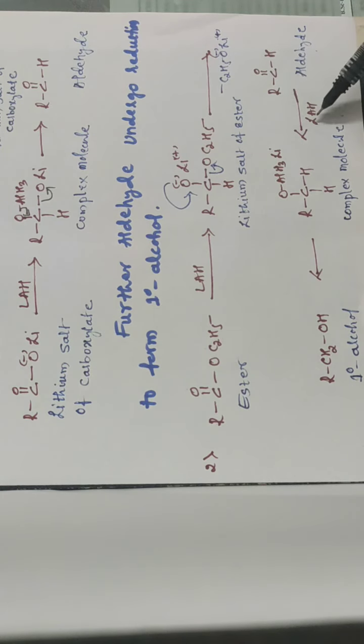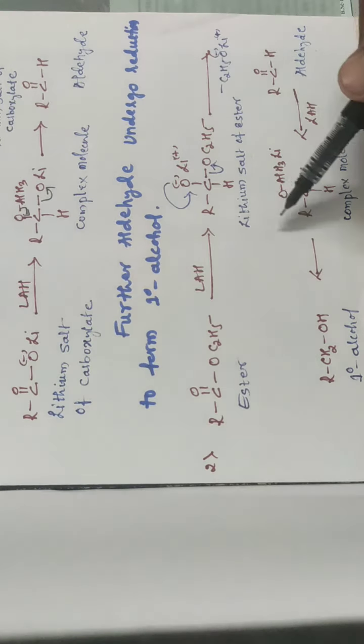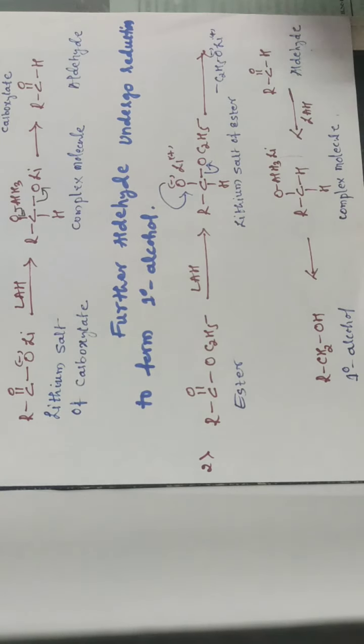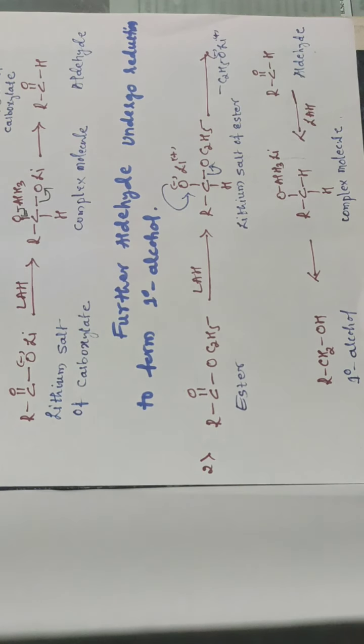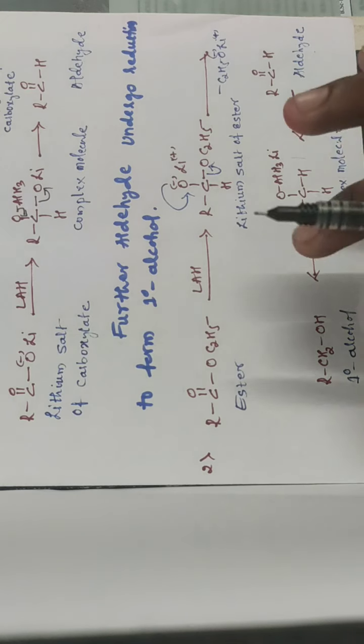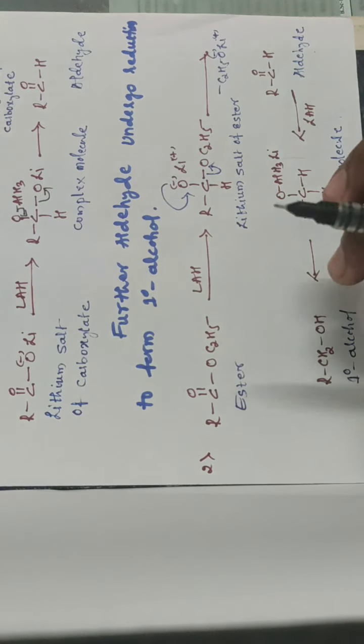This aldehyde next reacts with lithium aluminum hydride and gives a complex molecule. The mechanism of this complex molecule we have already seen in the reduction of aldehyde into alcohol. This complex molecule again further reacts with 3 more molecules of aldehyde and converts into a second complex molecule. That second complex molecule, after hydrolysis, gives the primary alcohol. So this is the process of the reduction of ester.